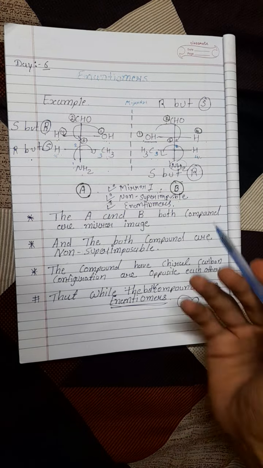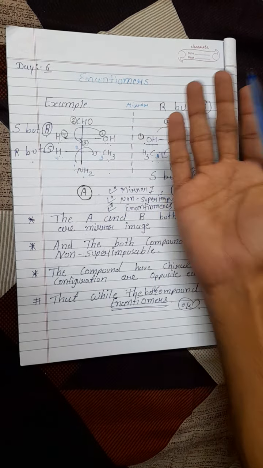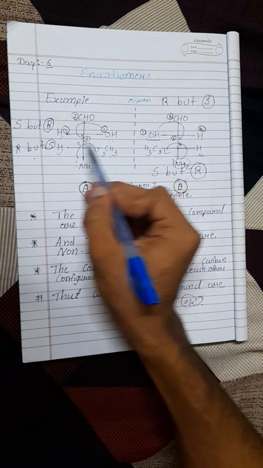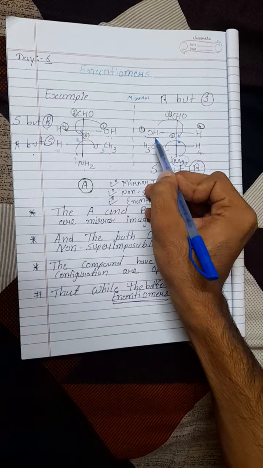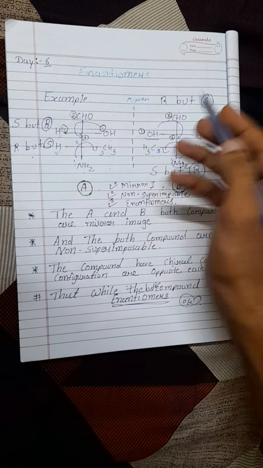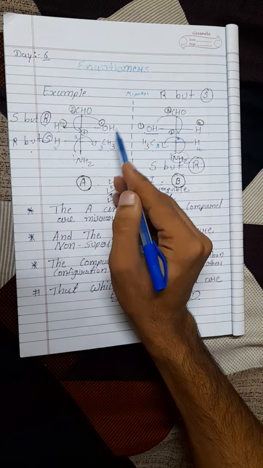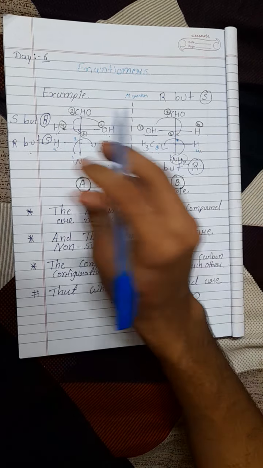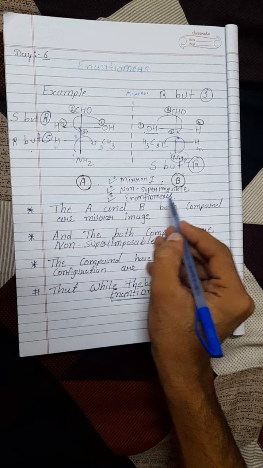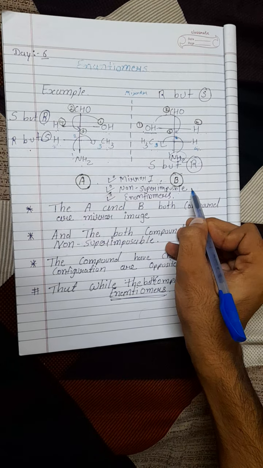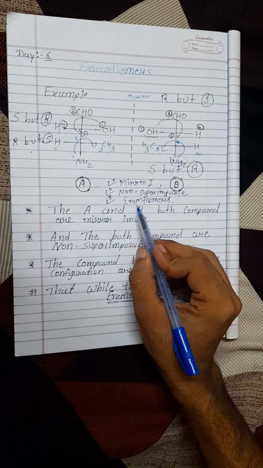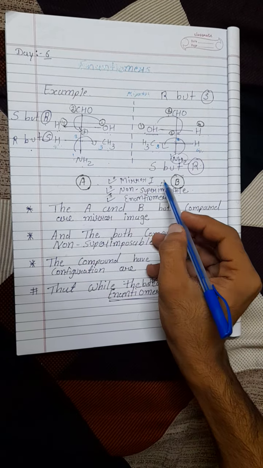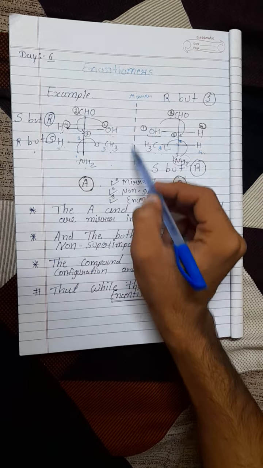non-superimposability with each other. So this molecule is represented here: hydrogen, OH, hydrogen, methyl, and here the OH group, hydrogen, methyl group, hydrogen. So both molecules are non-superimposable on each other. So we easily call both molecules enantiomers, because the mirror image is present and they are non-superimposable on each other.